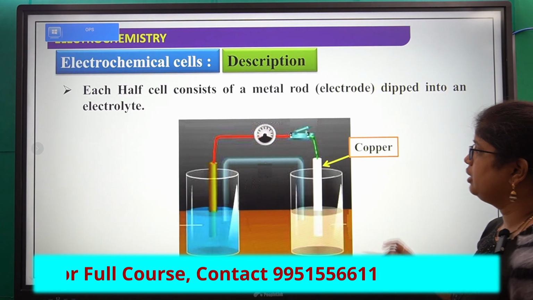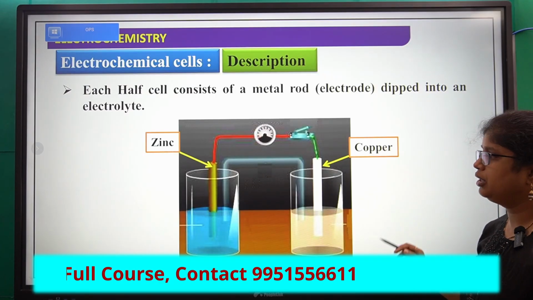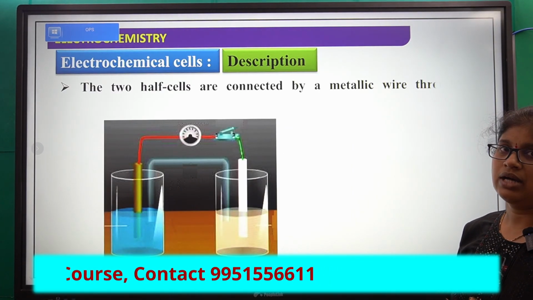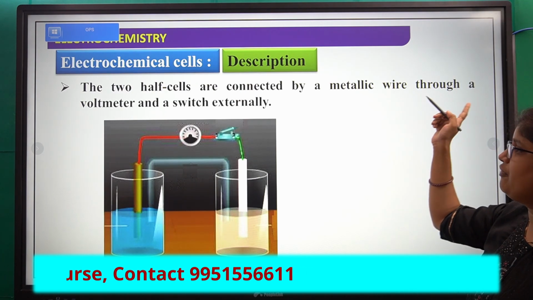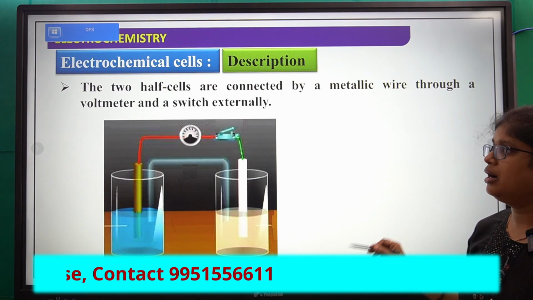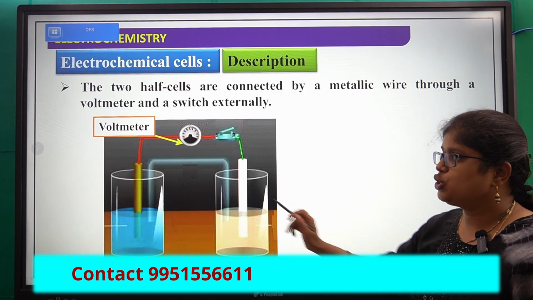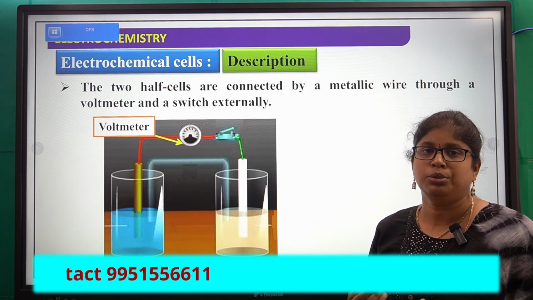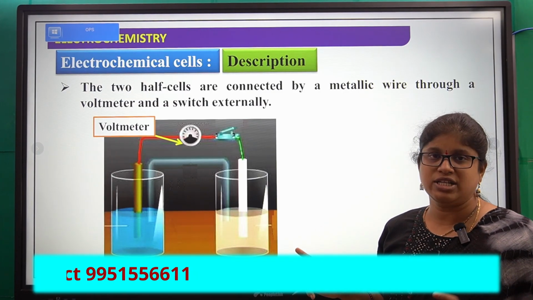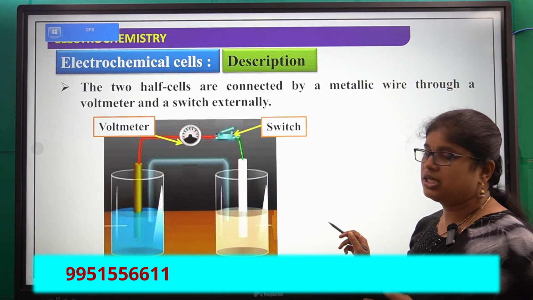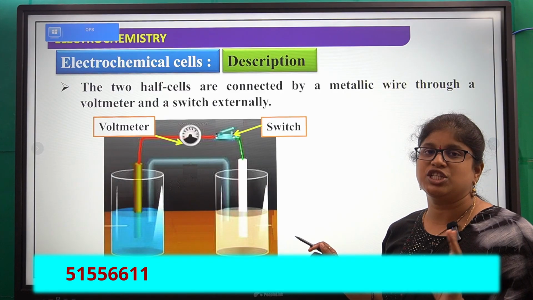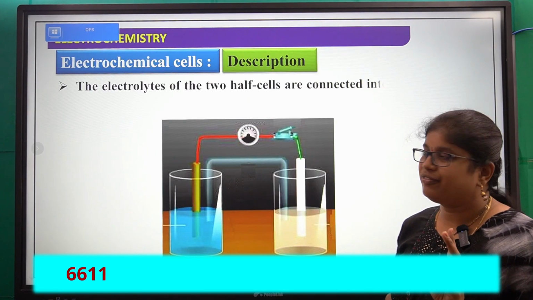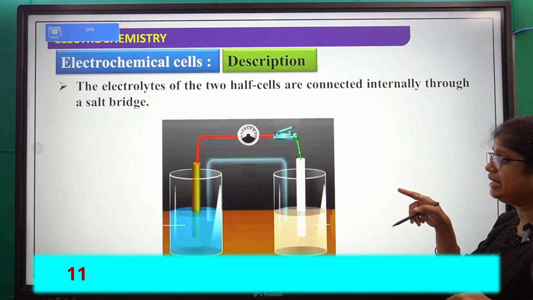Now we will look here. This is the copper electrode, that is the zinc electrode. Next, the two half cells are connected by a metallic wire through a voltmeter and switch externally. So what is this device? Voltmeter. Why are we using a voltmeter? To find out the potential difference in that cell. Next, the switch is to switch off and switch on the circuit. Next, the electrolytes of the two half cells are connected internally.